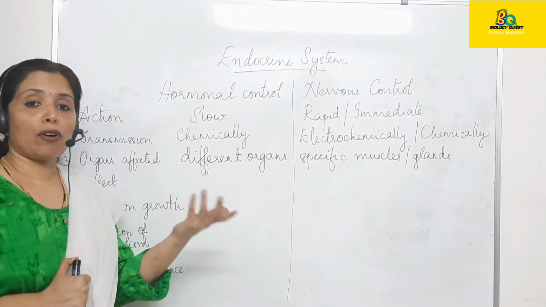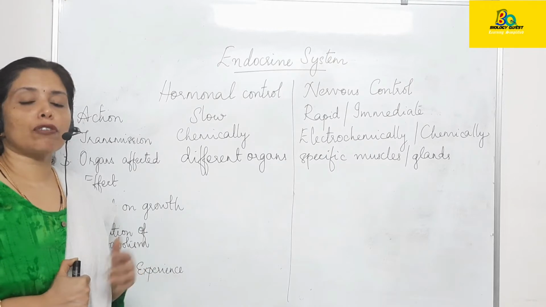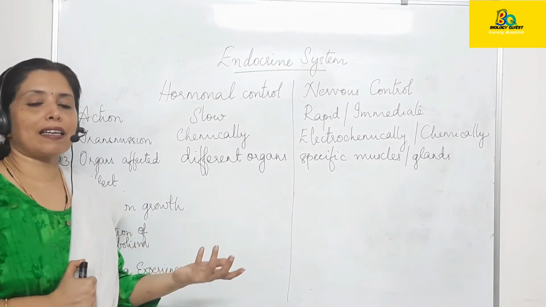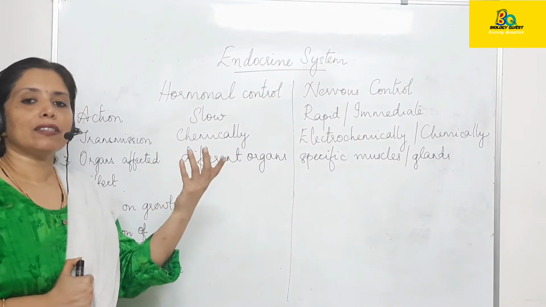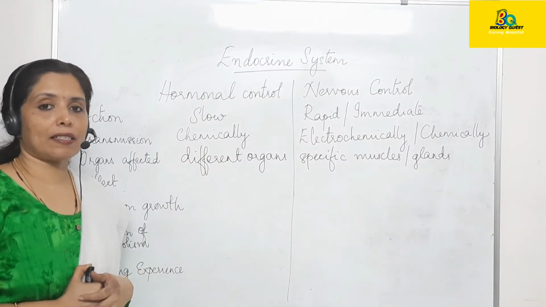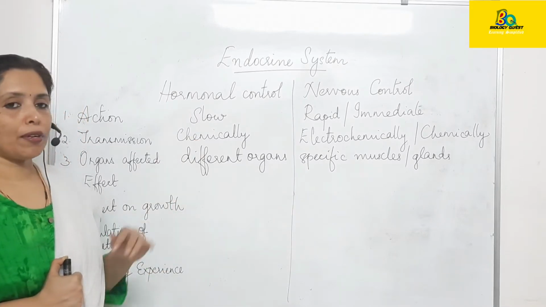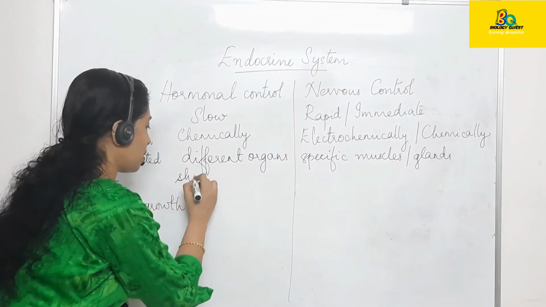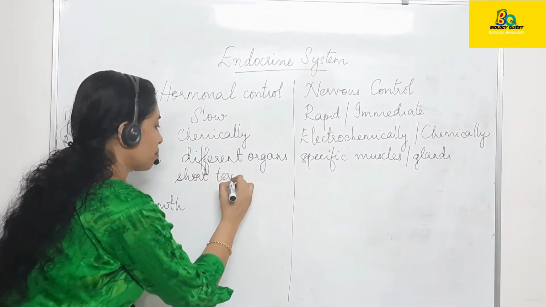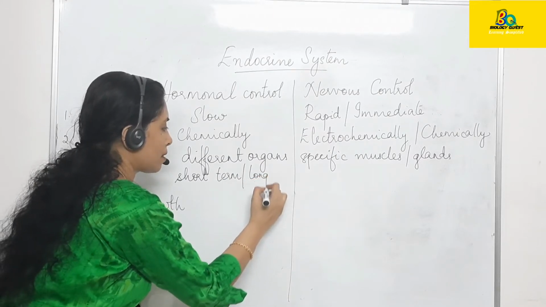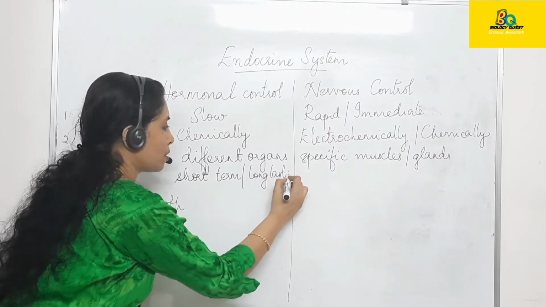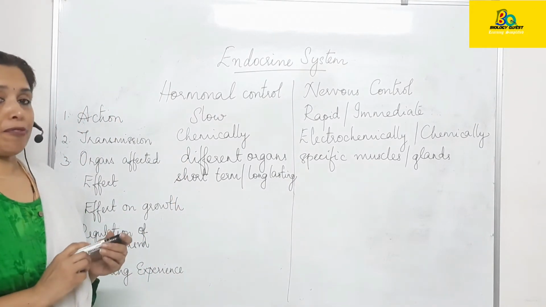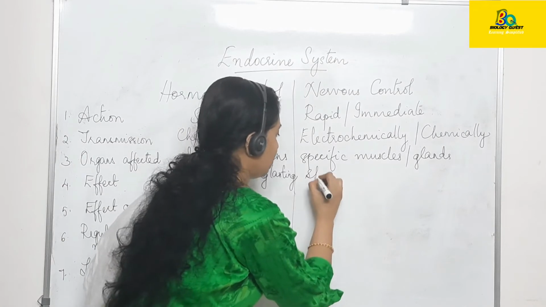An example of a long-lasting effect is the effect of growth hormone. When growth hormone is secreted in excess in childhood, it results in a condition called gigantism. So the effect of hormones may be short-term or long-lasting. Hope you have understood the difference between the two. Whereas in the case of nervous control, the effect is short-lived.